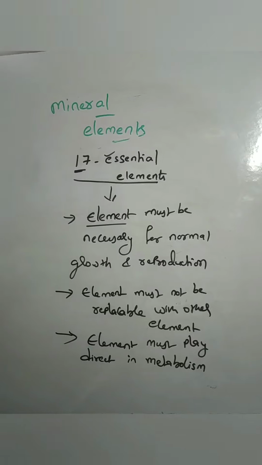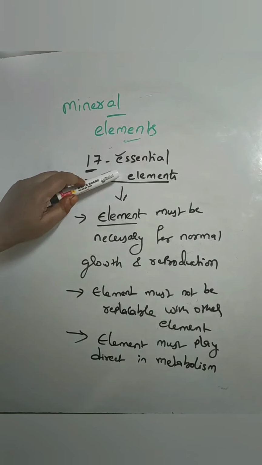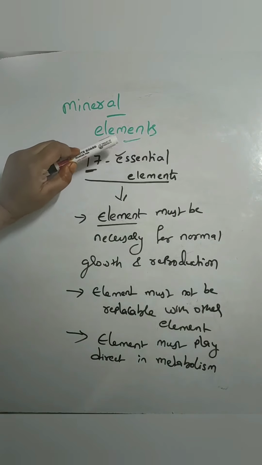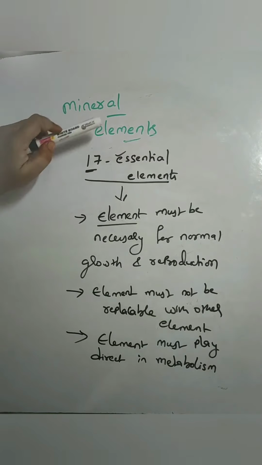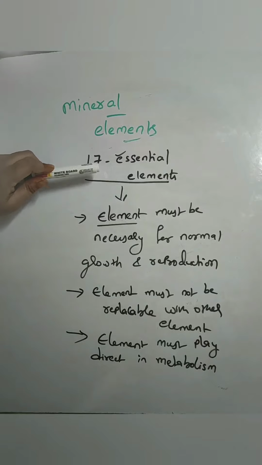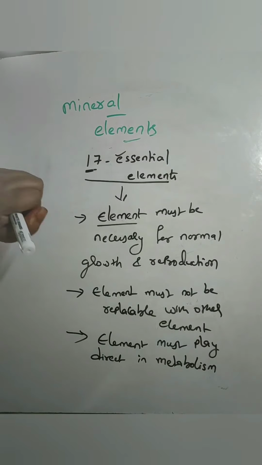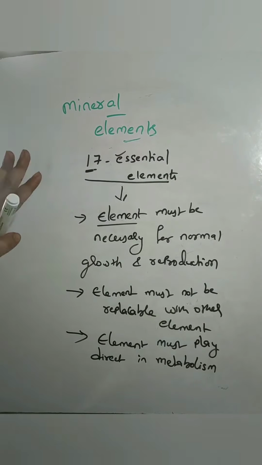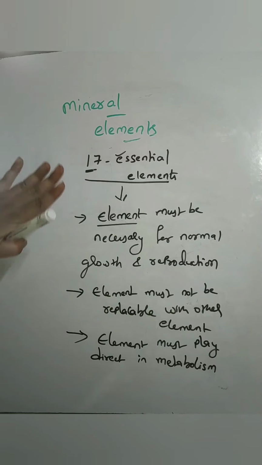So mineral elements, actually there are 60 mineral elements. Among these 60, only 17 are the essential elements. That means which are required by the plant, only 17 are very important in plant metabolism, and its growth and development.